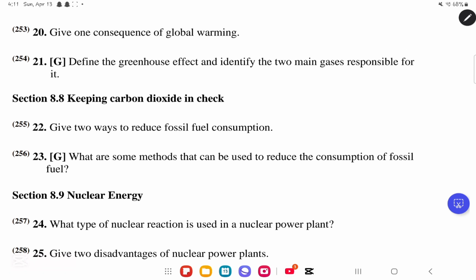We move on to question number 21. It says, define the greenhouse effect and identify the 2 main gases responsible for it. What is the greenhouse effect? The greenhouse effect is the heat trapping.